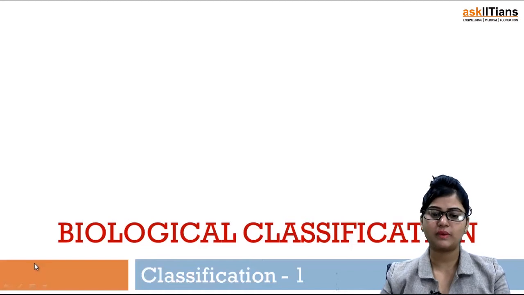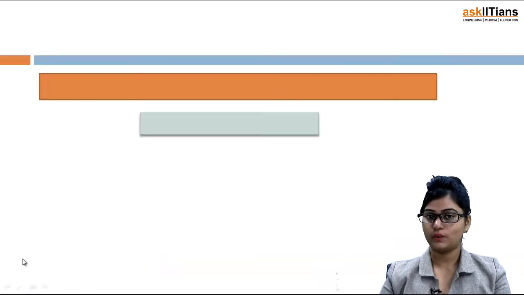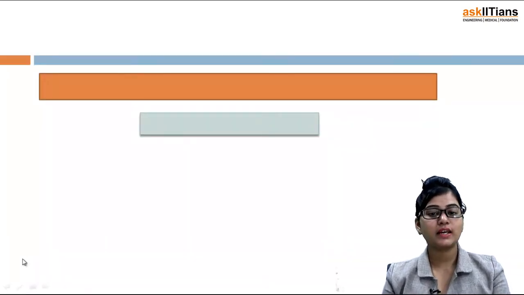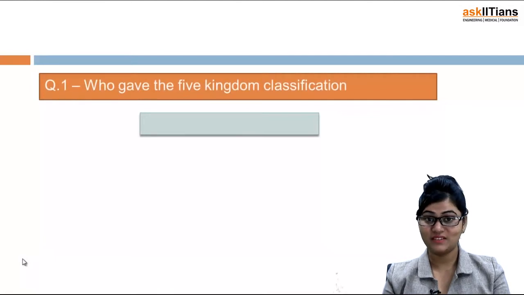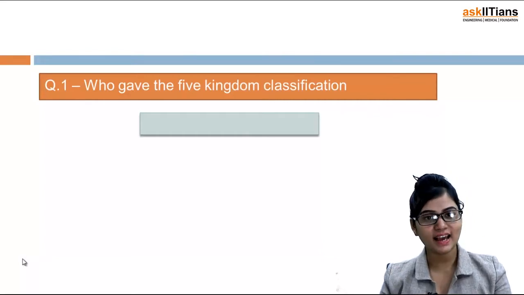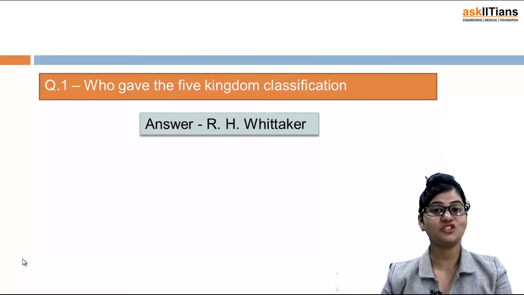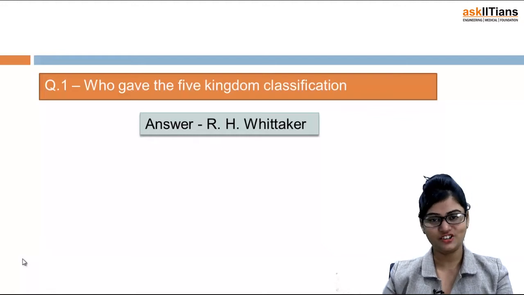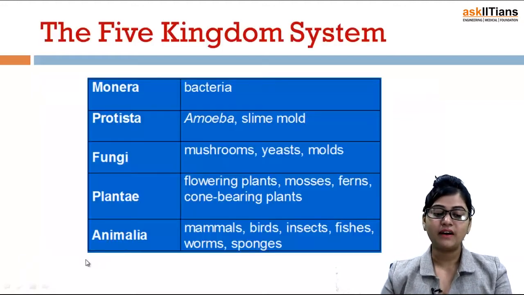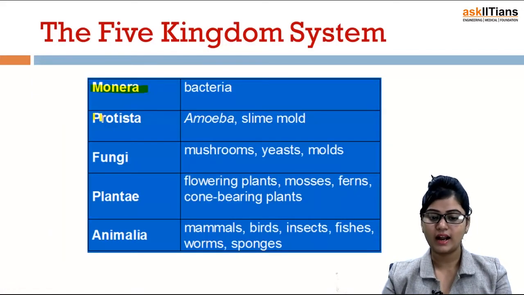So under first part, I would like to ask you one question. My question is, who gave the 5 kingdom classification? Yes, in my previous lecture I told you that, and yes, you know it. This is R.H. Whitaker, the scientist R.H. Whitaker. Under 5 kingdom classification, we are having Monera, Protista, fungi, plantae and animalia.